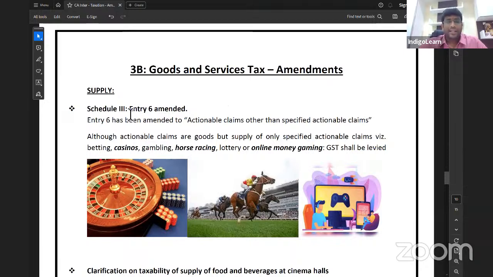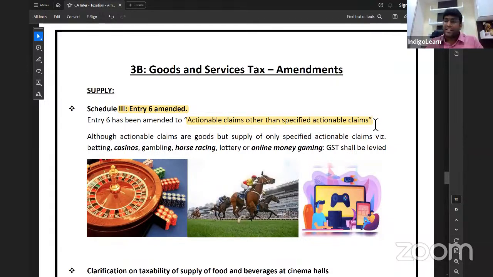First point, entry number 6 has been amended. What is entry number 6 actually in Schedule 3? Actionable claims other than betting, gambling, lottery. This was the point earlier. But now that point has been amended, stating that actionable claims other than specified actionable claims. The reason being, now casinos, horse racing, online money gaming is also taxable. Nowadays, there is too much importance for online money gaming.